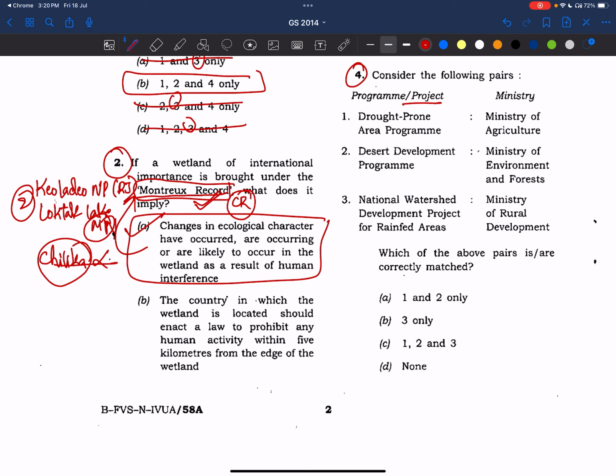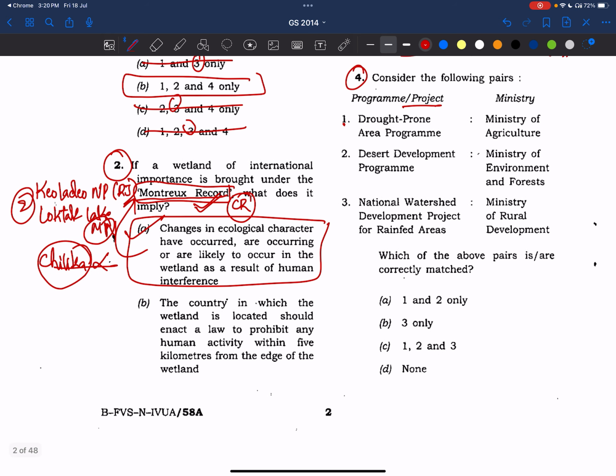But the drought prone area program, desert development program, national watershed development program, see, we need to read and we need to remember the ministry as well. It is a somewhat cumbersome process. Even if you remember, after going to the exam, we feel that this may be this one, that may be this one. So this confusion will be there, right? So my advice, friends, please don't attempt these types of questions. Maybe you may get the 2 marks if you go with elimination techniques. Even I went with elimination techniques in 2025, but the ministry was true in that statement, so I lost the marks. See here, you'll be very surprised to know the answer to this question.